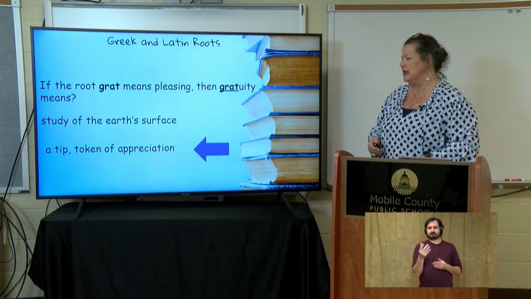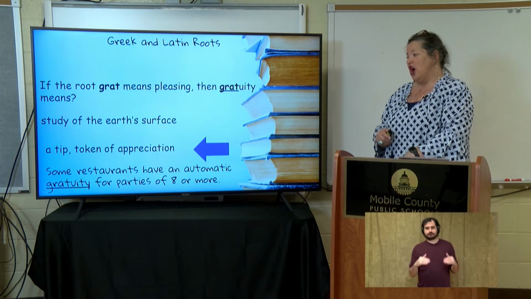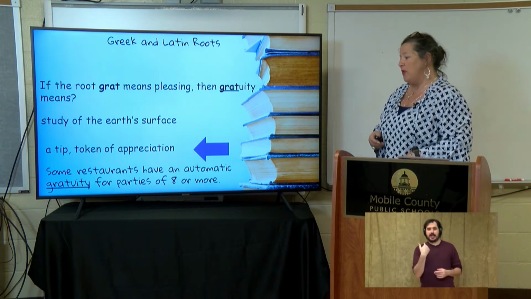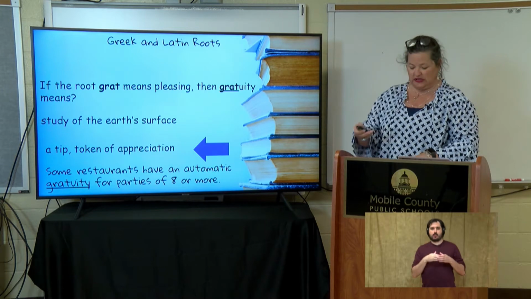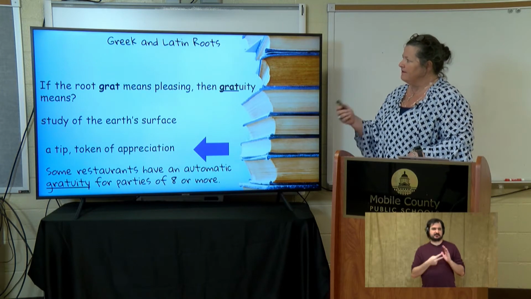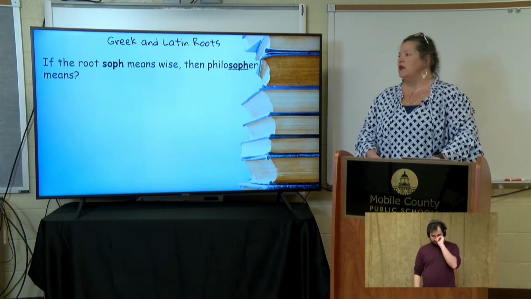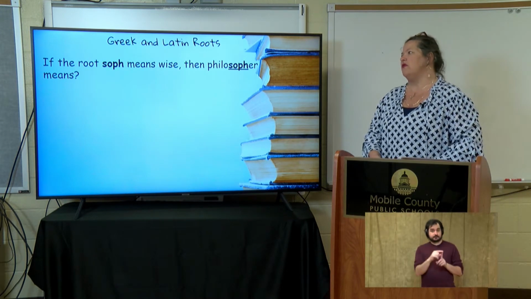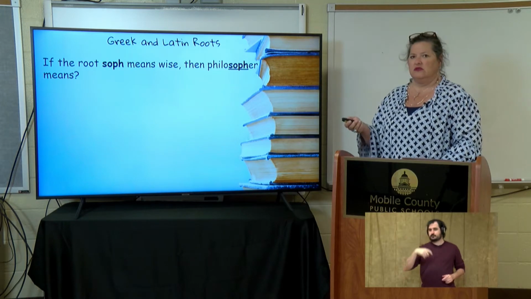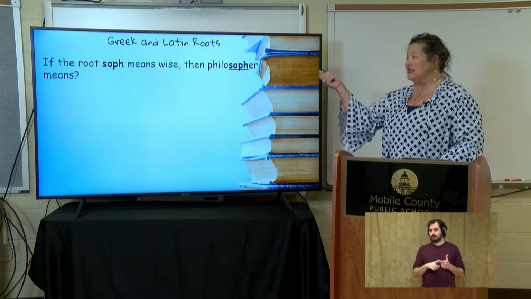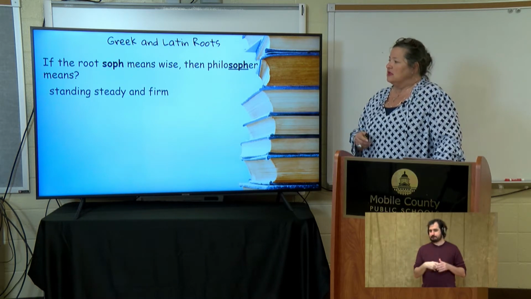Let's look at it in a sentence. Some restaurants have an automatic gratuity for parties of 8 or more, meaning that the tip is already added onto the check. Okay? Let's look at another one. So, if the root soph means wise, then philosopher must mean, okay, it's got to have something to do with wise. Let's look at our choices.